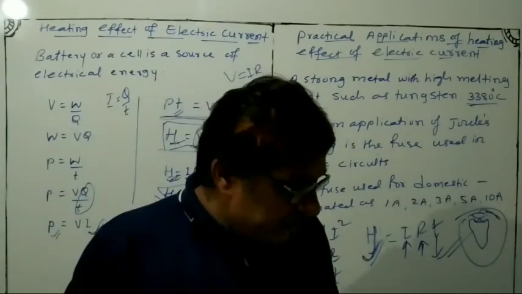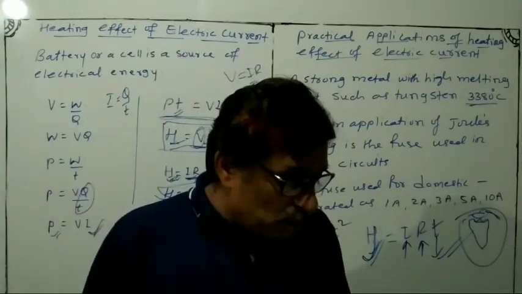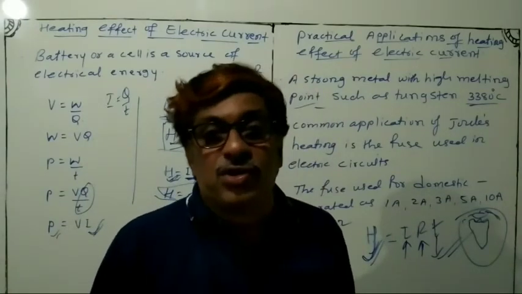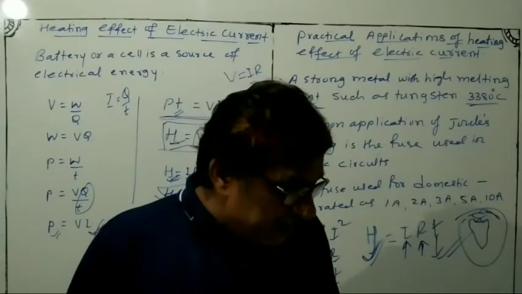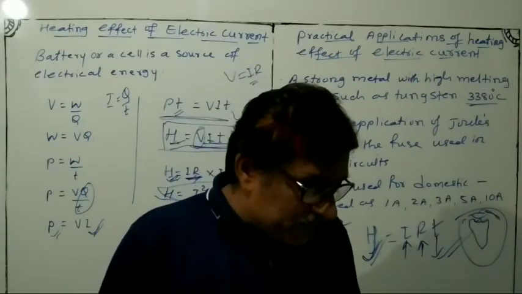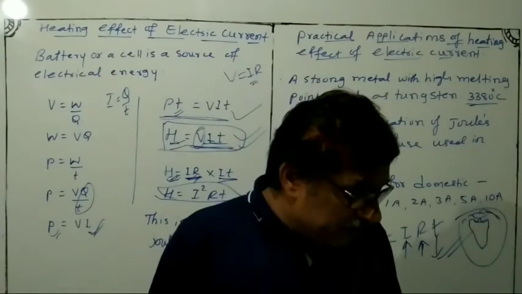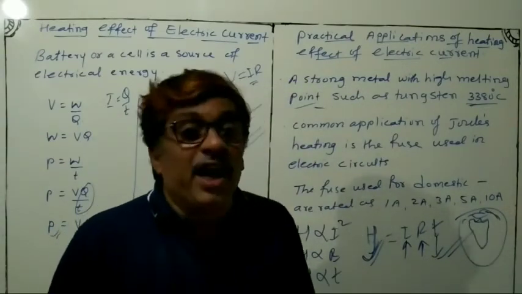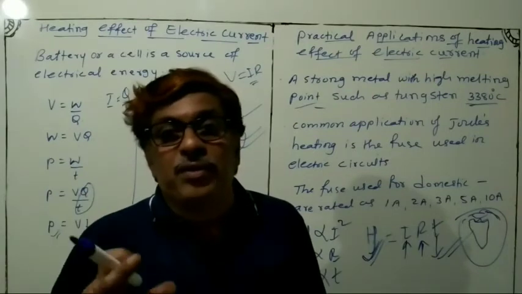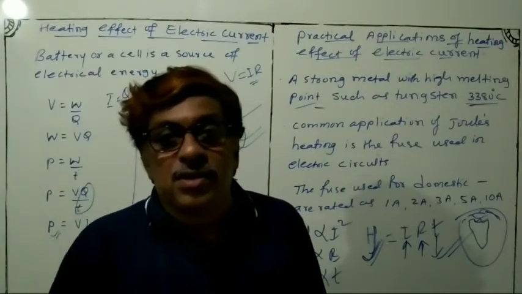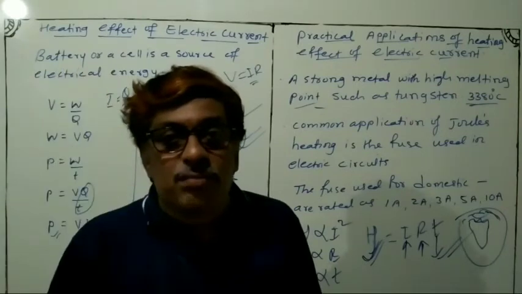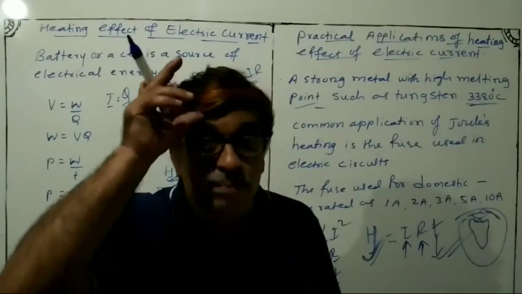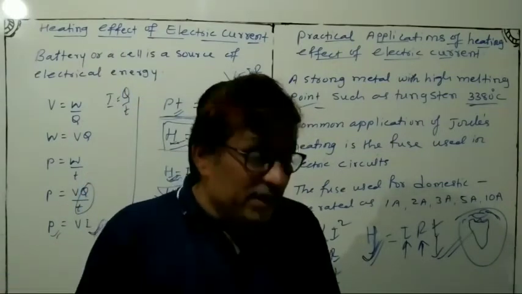Another common application of Joule heating is the fuse, which we use in electric circuits. It protects the circuits and appliances by stopping the flow of any unduly high electric current. Whenever the temperature rises too much, the fuse melts. The fuse is placed in series with the device.